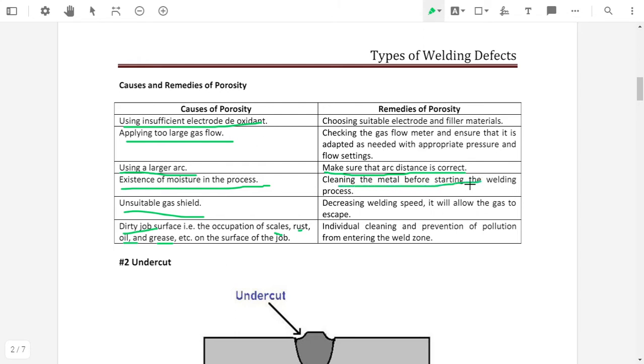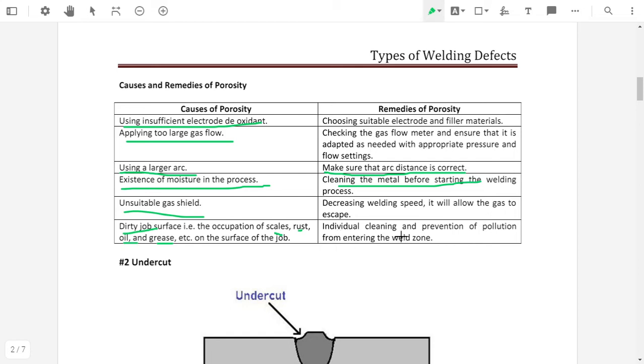Clean the metal before starting the welding process. When we start welding, the cleaning of the work surface should be done properly. Decreasing the welding speed allows the gas to escape. The welding speed should not be too slow or too high. The welding should be done in such a way that the gases escape. The gas trapped in the weld zone should escape, so a suitable welding speed should be selected.